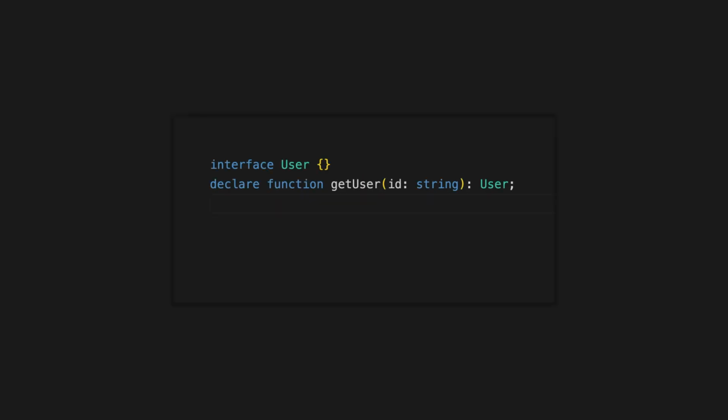In fact, it lies. Let me show you an example. Given a function getUser that takes an ID and returns a user, look at the code that uses it. Completely type safe, no red squiggles, no warnings, yet this program might blow up at runtime. Why?